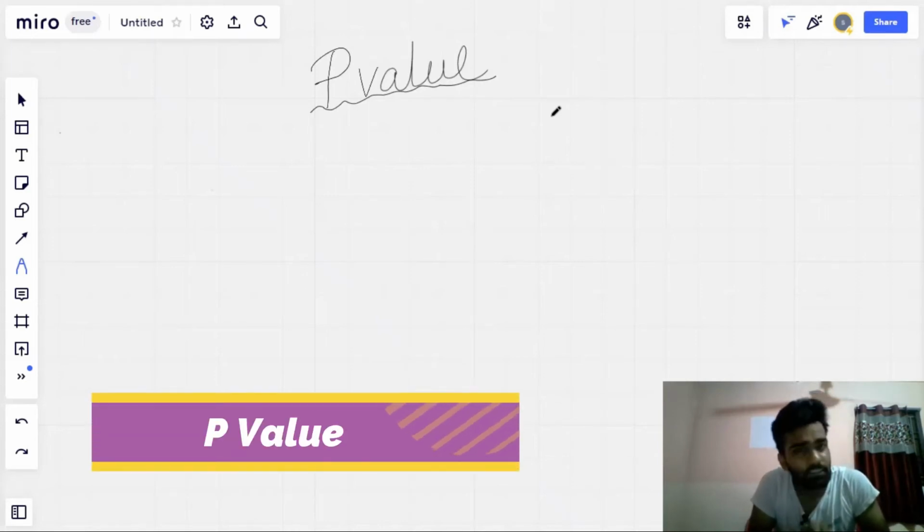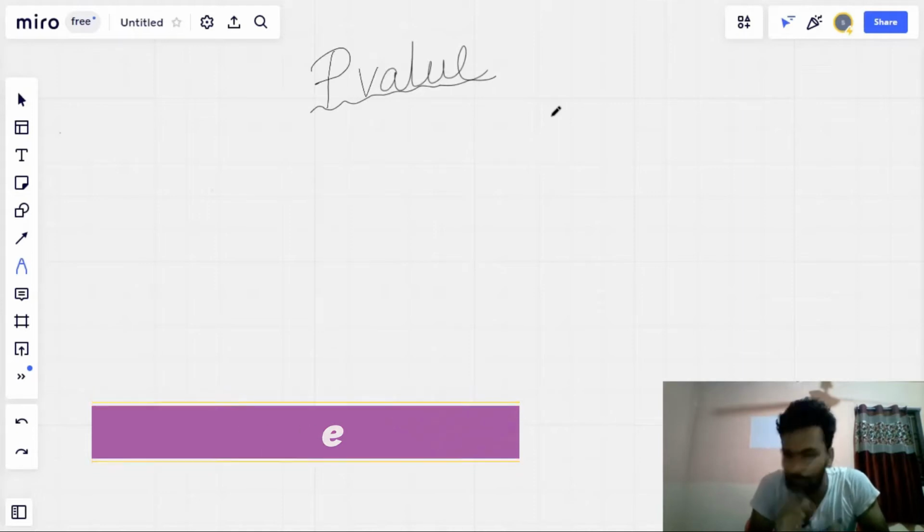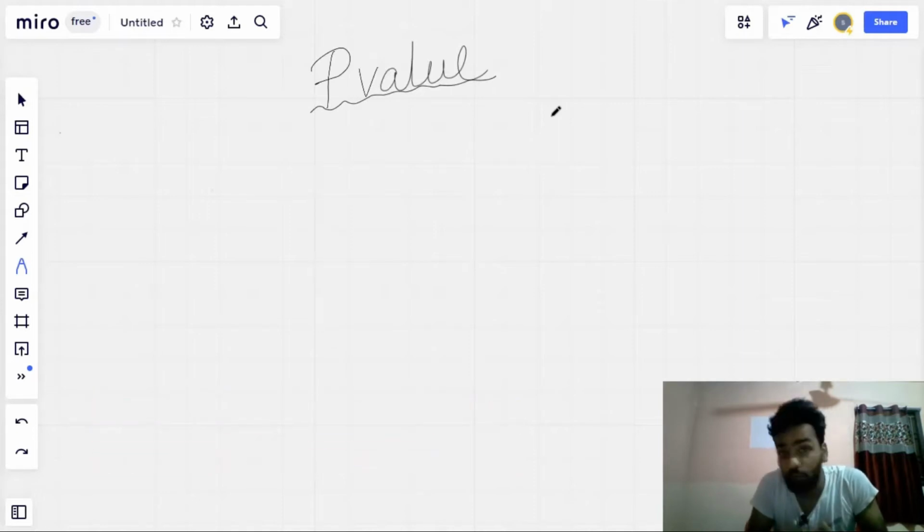In this video, we will see what a p-value is. Most people find it difficult to understand the p-value. But in this video, let's decode it and understand it in a simple manner. So make sure to watch this video till the end.